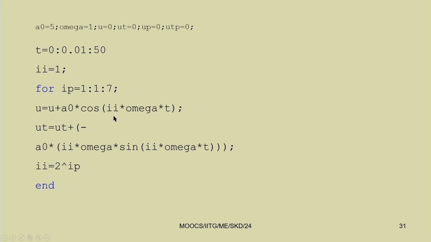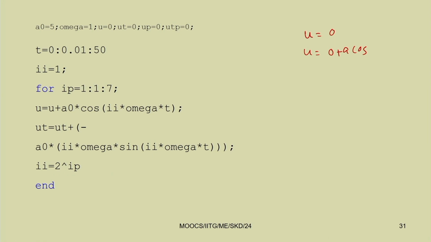So u equal to 0, then the next step becomes u equal to 0 plus a cos. Here we have taken II equal to 2 to the power IP, initially 1.